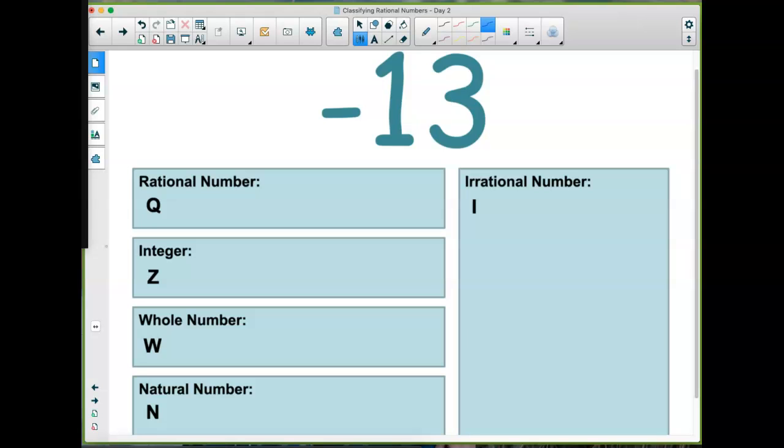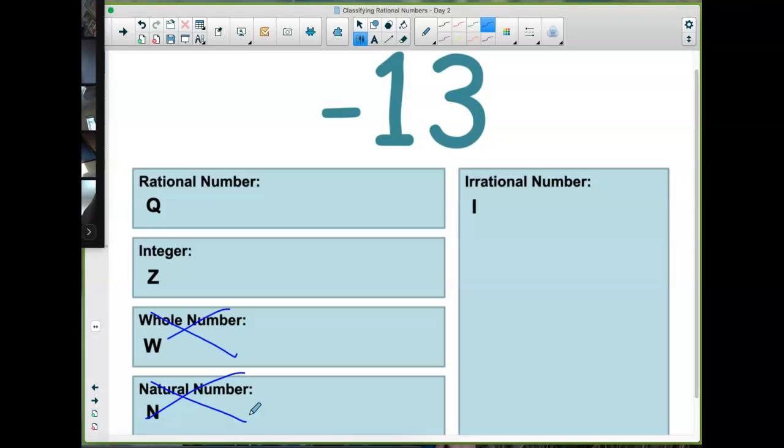Okay. All right, so this -13, I would not naturally count there, so it is not natural. It's not a whole number because whole numbers are not negative. However, it is an integer. And as soon as I check mark something on this side, it's everything above it. So it's integer and rational. I could write that as a fraction. Okay. All right, here's the next one.